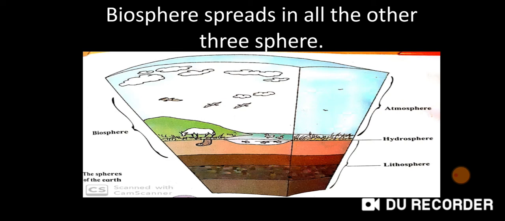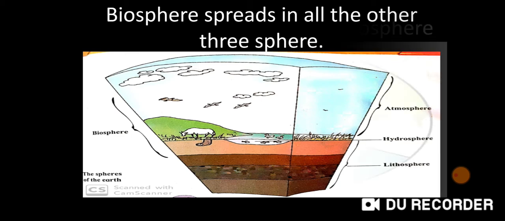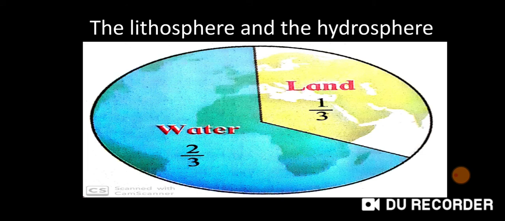Children, now we see the biosphere. Children, see this picture. We see the lithosphere, hydrosphere and atmosphere. Atmosphere means air, hydrosphere means water and lithosphere means land. Together, the lithosphere, hydrosphere and atmosphere are known as the biosphere. See this picture. The lithosphere means land, which occupies 1/3 portion of the earth, and water occupies the 2/3 portion.